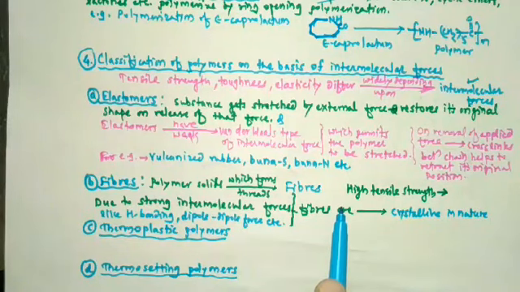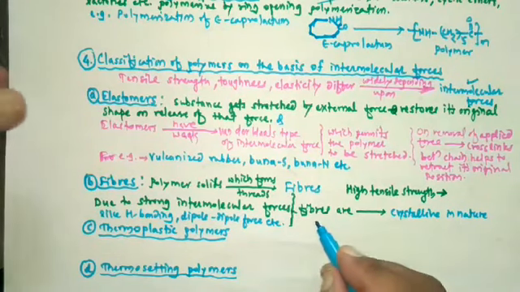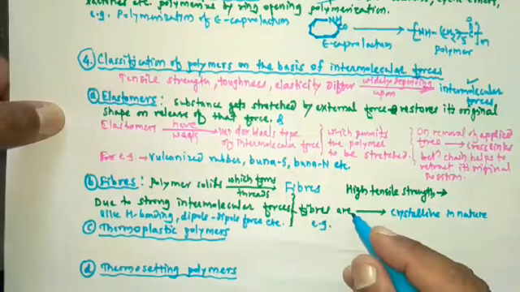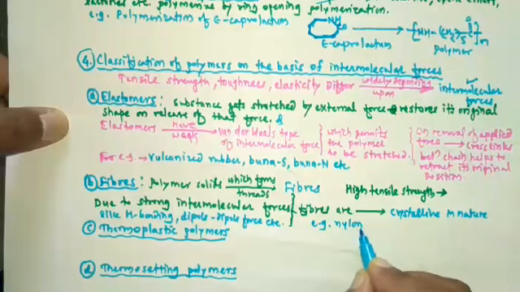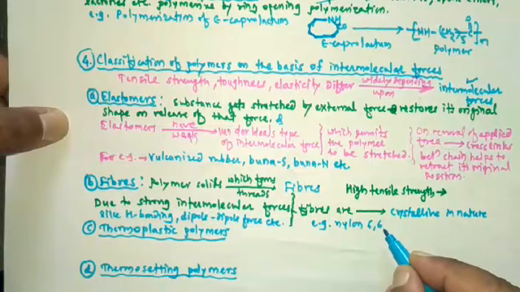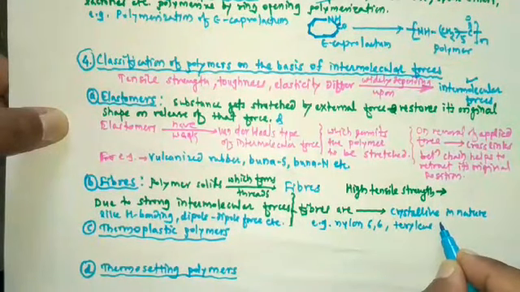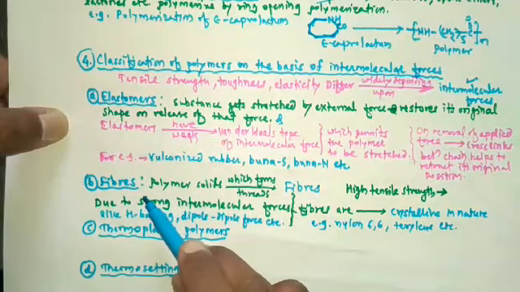So that's why fibers are crystalline in nature. Let's take examples of fibers: nylon 66, or terylene, etc.